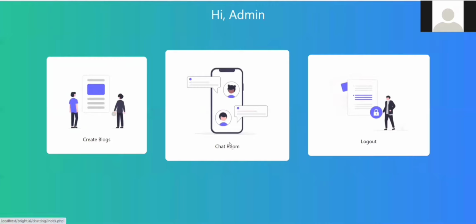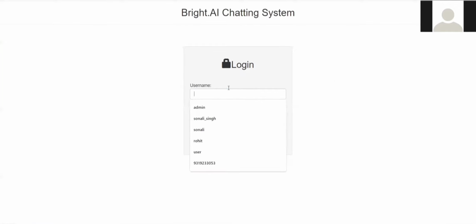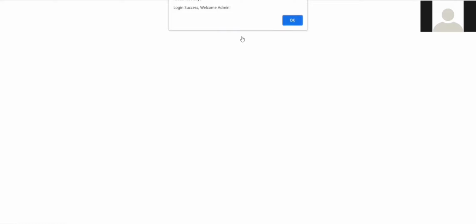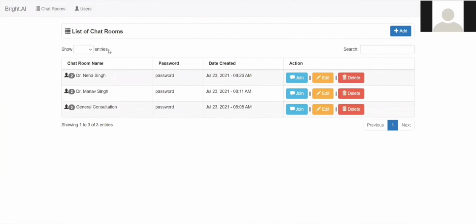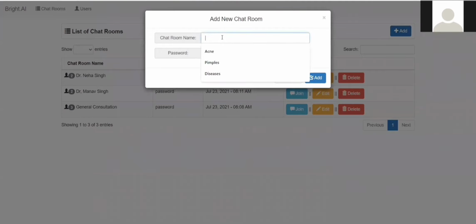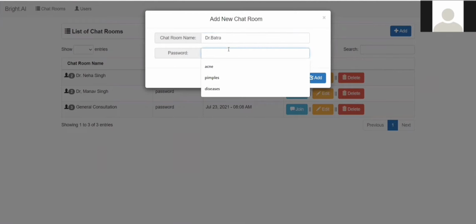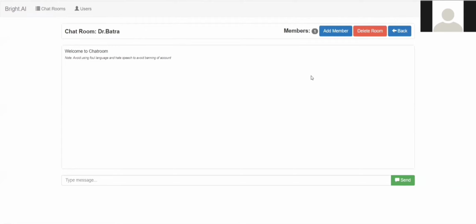Coming to the chat room section. This is the admin side of it. I enter as an admin. Okay, so here the admin has an option to create a room. Like, I'm Dr. Batra. And I create a password. And yes, my chat room is created.